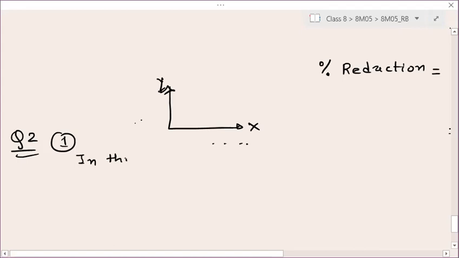In this graph, heights of girls, or comparison between the number of girls of class 8.